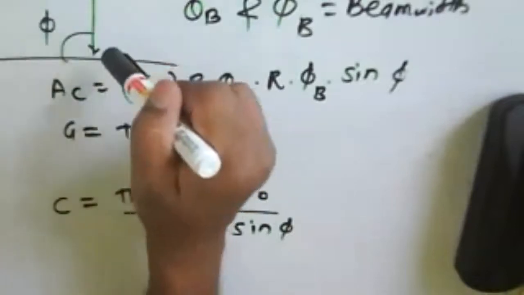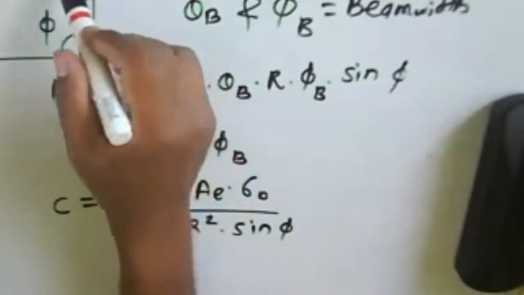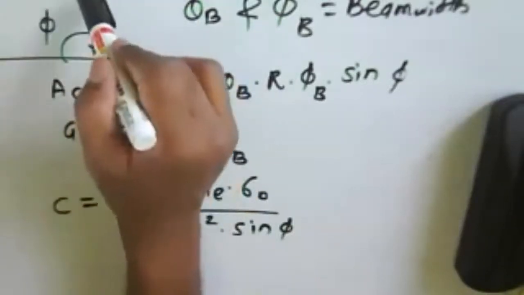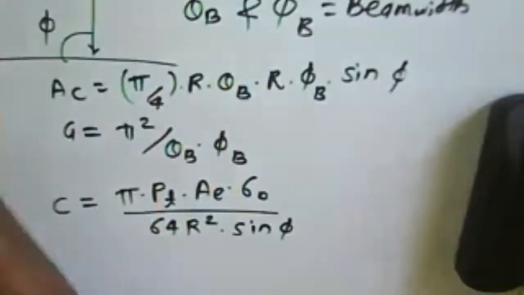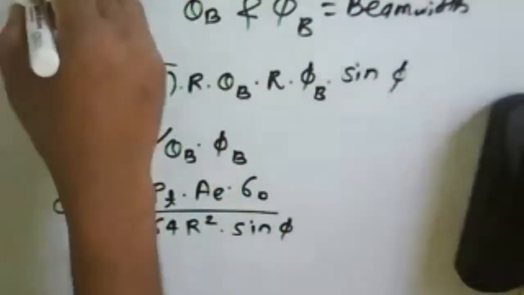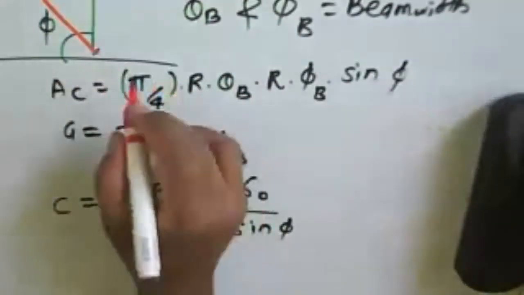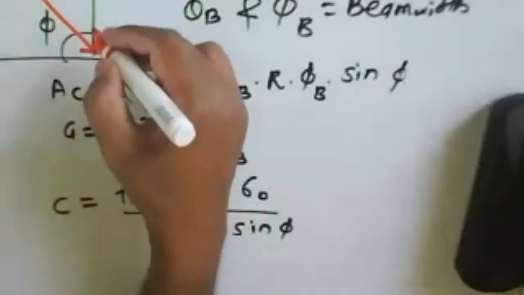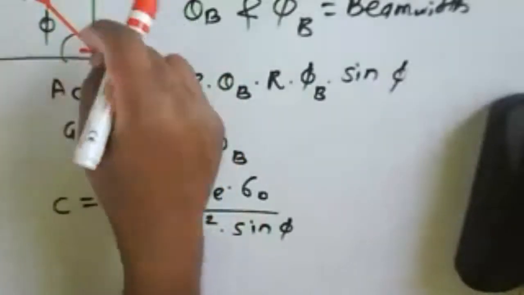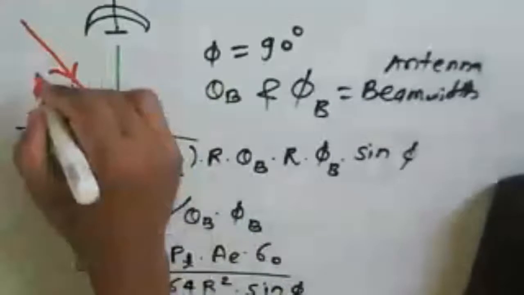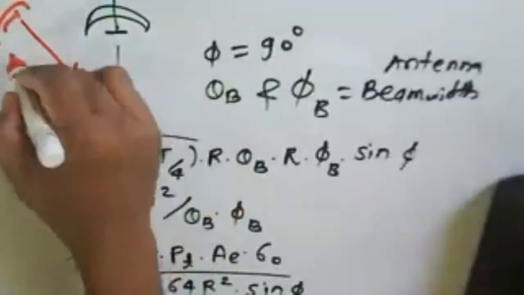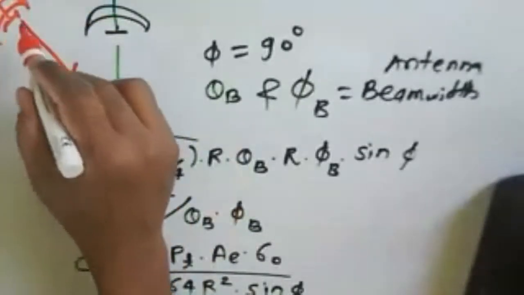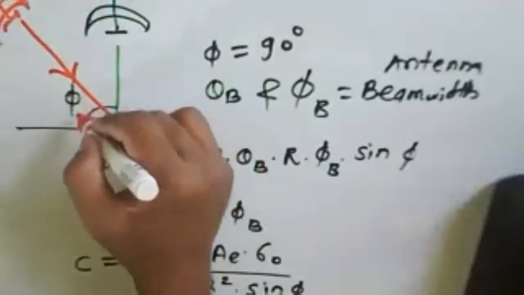Incidence angle: whether it will be perpendicular or whether it makes an angle φ. Suppose the radar is here, so the signal we are getting from the radar is at an angle φ.